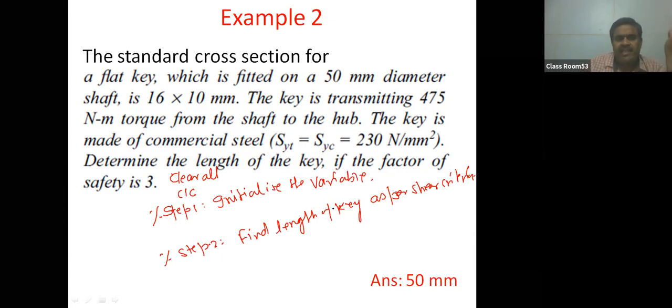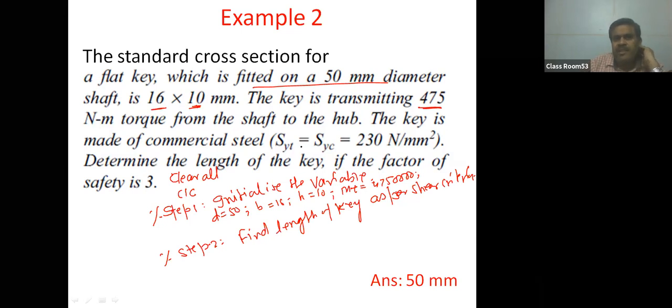है ना? तो जो भी इनिशियलाइज करना होगा वो हम यहाँ इनिशियलाइज कर देंगे, है ना। तो चलिए इनिशियलाइज कर देते हैं। Fitted on a 50 millimeter diameter, so d equal to 50 semicolon, because I do not want the output on the command window. 16 millimeter, 10 millimeter, so b equal to 16, h equal to 10. Torque is, so let mt be my torque, so mt equal to 475000 semicolon. I am just initializing the variables, है ना. d equal to 50, b equal to 16, h equal to 10, mt equal to this much.